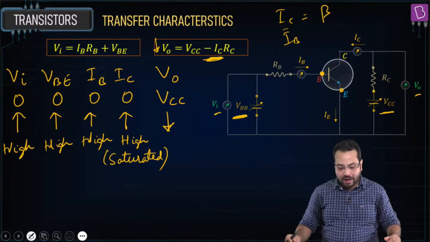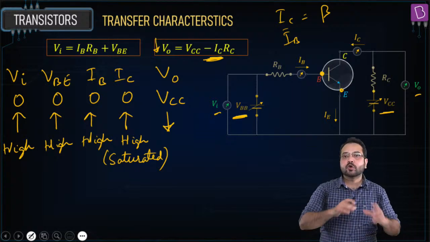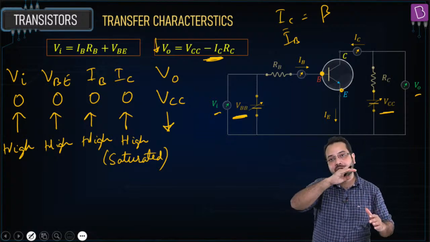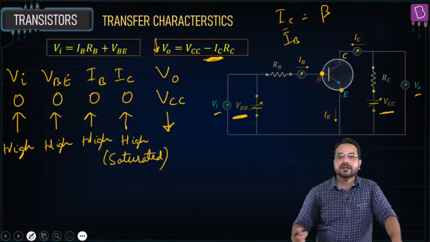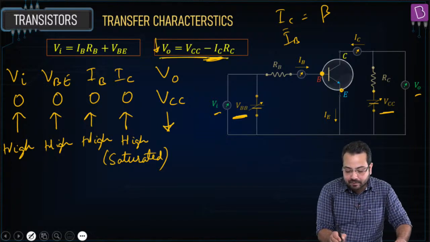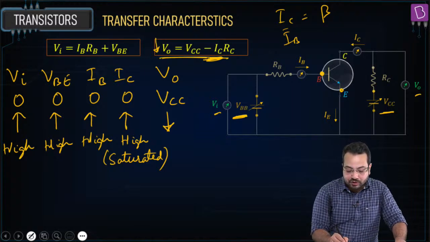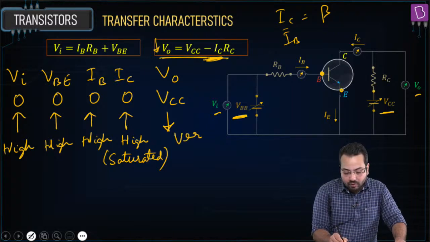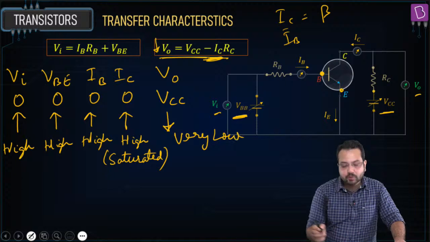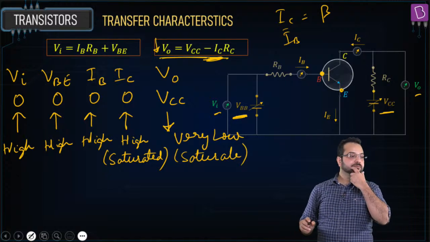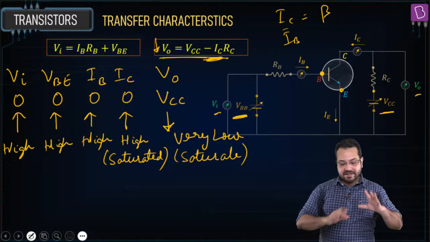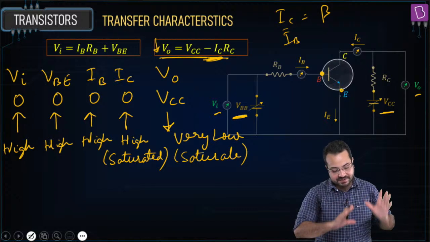So what is going to happen? The collector current is going to become high, and after that point, it is going to get saturated. Now if collector current becomes very high, we can see from this equation that VO is going to become very low or even negligible, even close to zero, and it is going to saturate as well. Is this clear? Is this clear to everyone, this scenario?